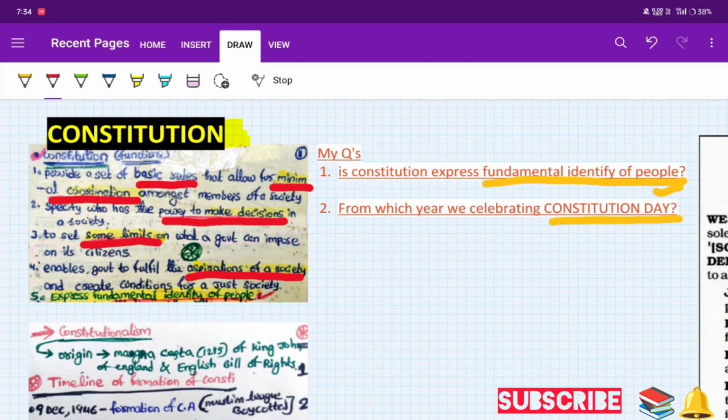Okay, and lastly, it expresses the fundamental identity of the people.